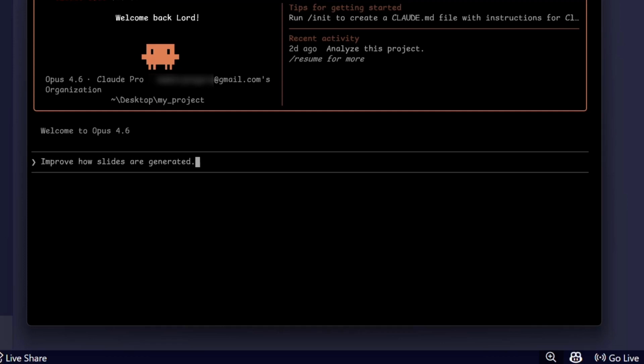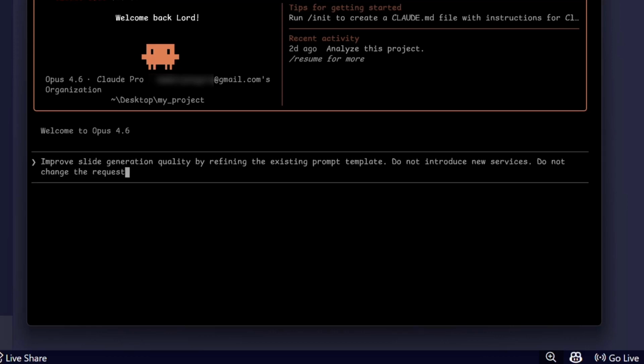Now we can have a better constrained prompt. For instance, we can say: improve slide generation quality by refining the existing prompt template. Do not introduce new services. Do not change the request flow or data model. We have the same goal, but a different outcome.